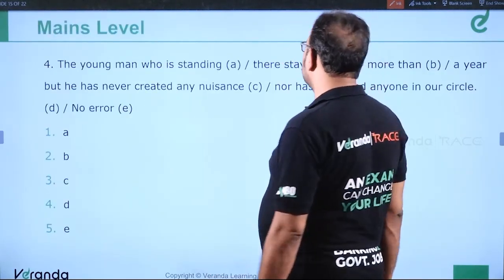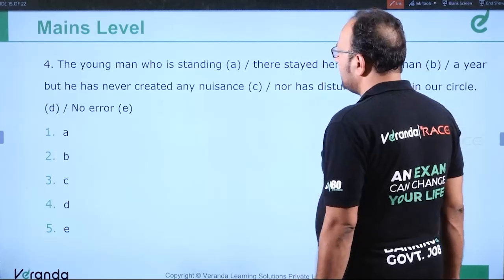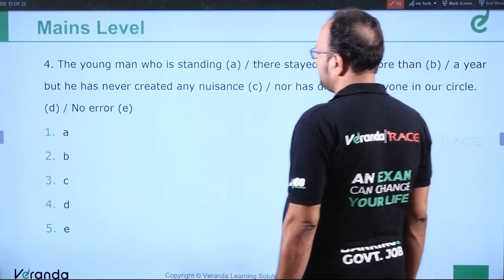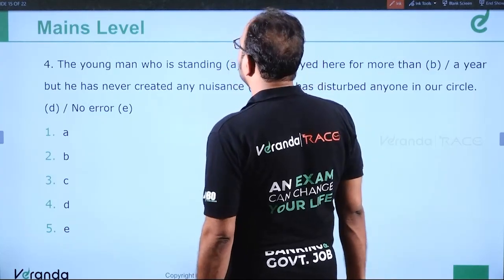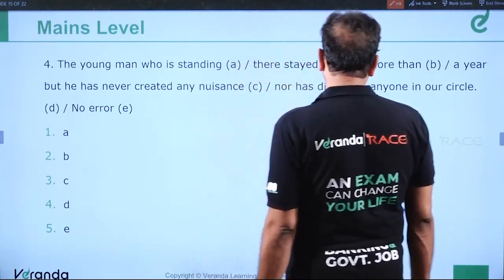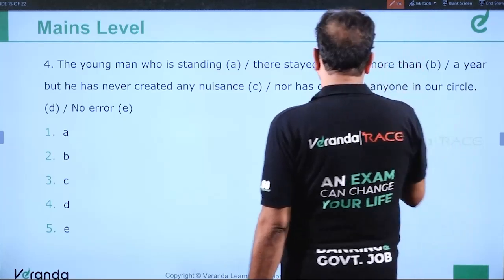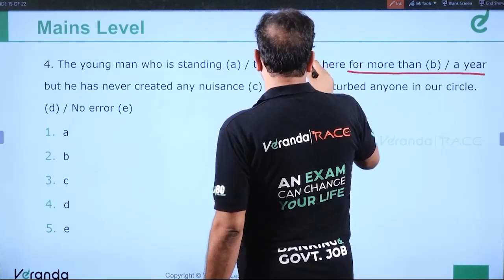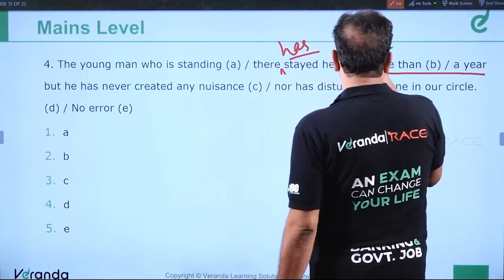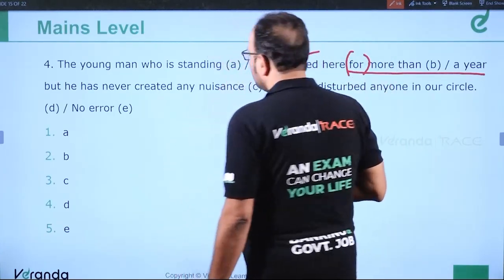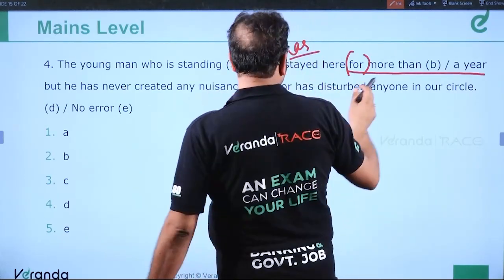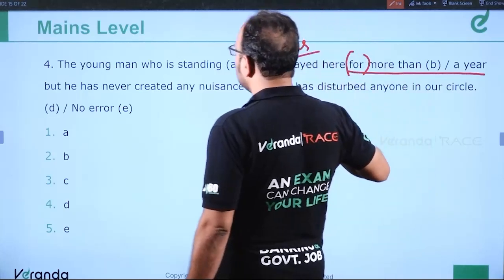The young man who is standing there stayed here for more than a year, but he has never created any nuisance nor has disturbed anyone in our circle. The man who is standing there stayed here for more than a year. So it should be has stayed, because with for or since, we use the present perfect or present perfect continuous. So it means that he has stayed here for more than a year.